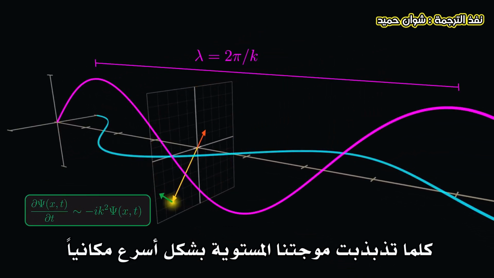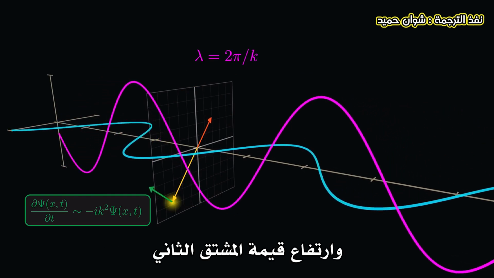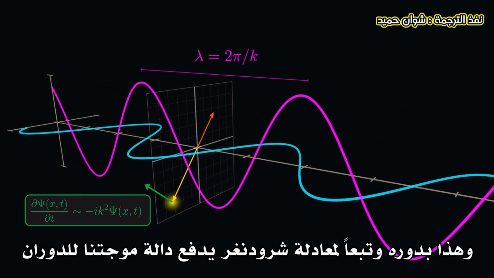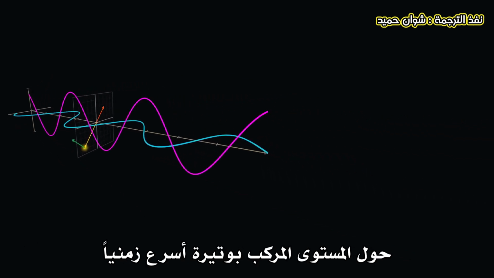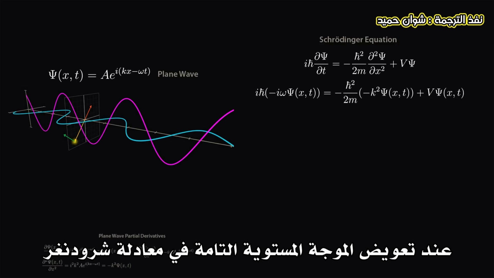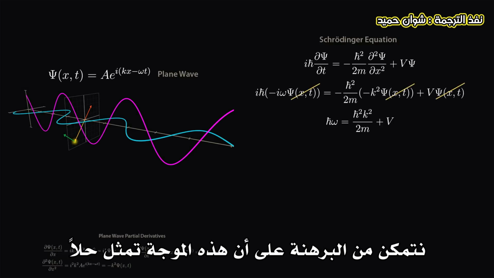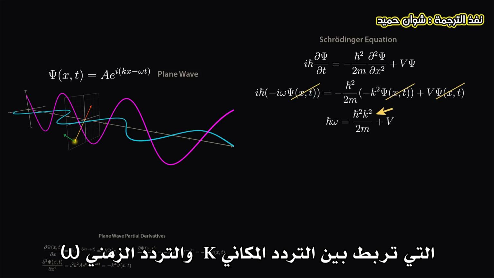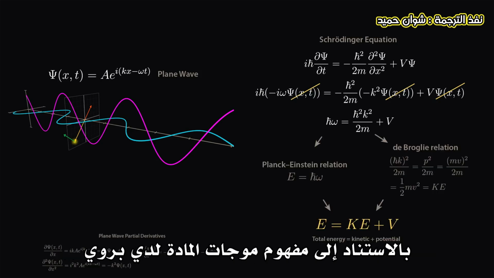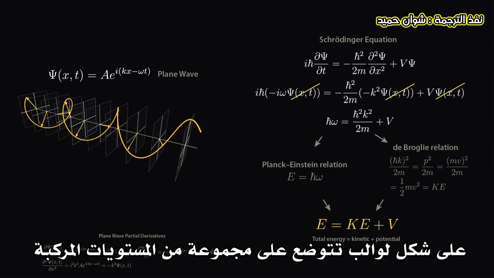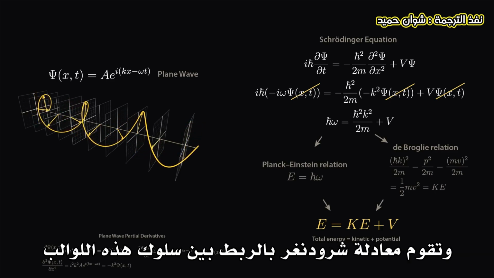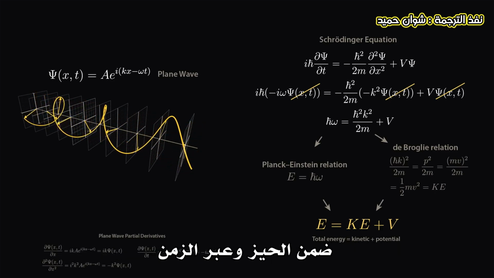Larger values of k mean our plane wave oscillates more rapidly in space, increasing the curvature of the wave function and increasing the second derivative, which following Schrödinger's equation pushes our wave function around the complex plane faster in time. Plugging in the full plane wave into Schrödinger's equation, we can show that the plane wave is a solution and recover the exact relationship between spatial frequency k and frequency in time omega. This is the relationship that Schrödinger started with from de Broglie's matter waves. So our plane wave looks like spirals on a series of complex planes, and Schrödinger's equation connects the behavior of these spirals in space and time.